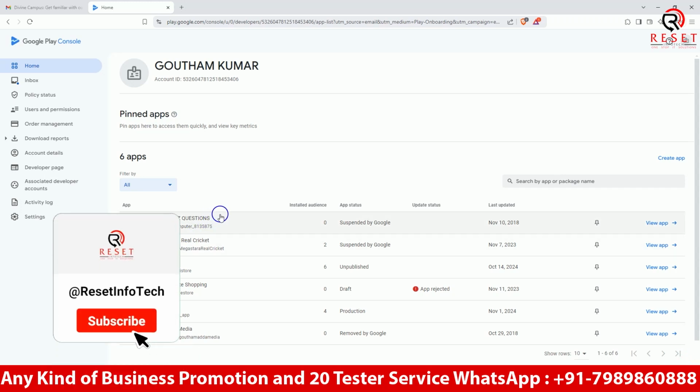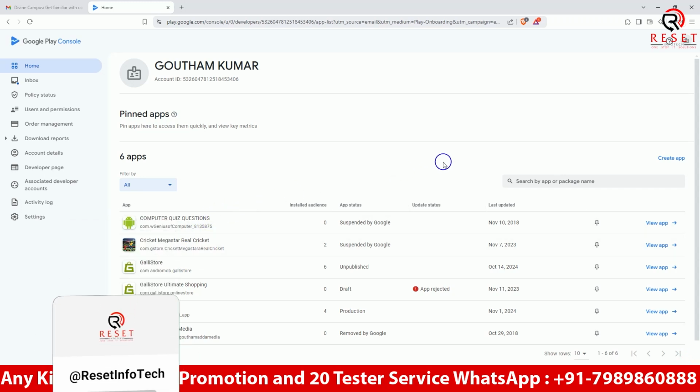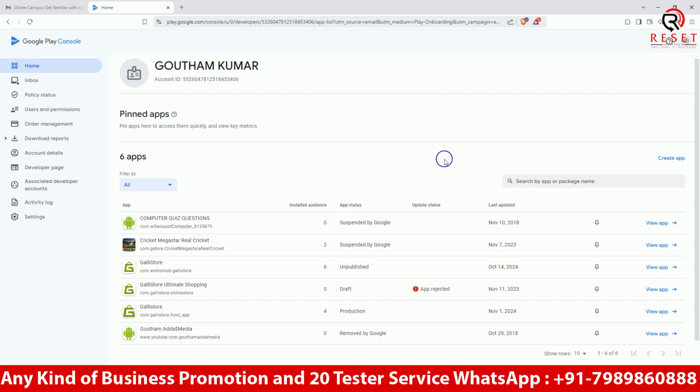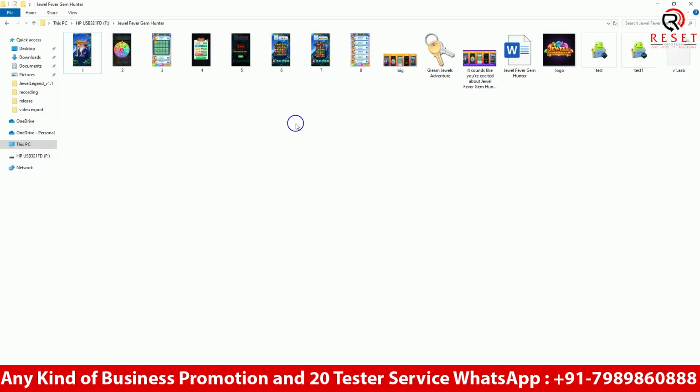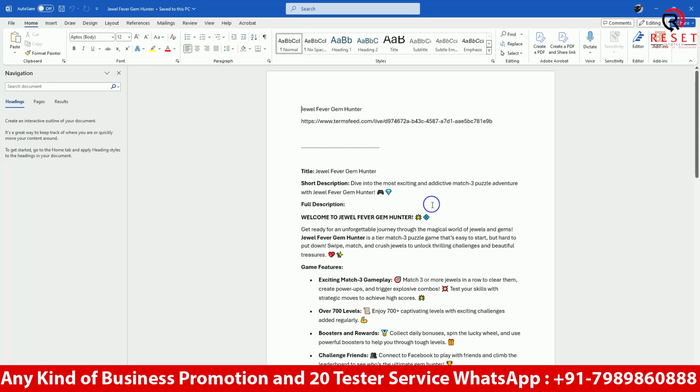So recently we have published our games on another console. So this is one more account, an old account. In this we are going to publish one game, Jolls Forever Gems. This is a completely new app, and I did the reskin in this. We are going to publish this game on the Play Store.